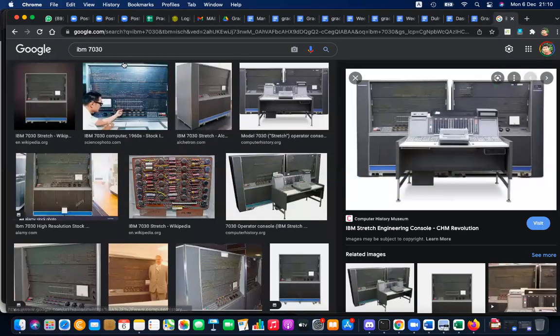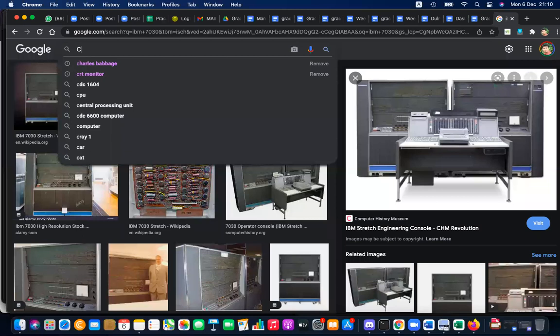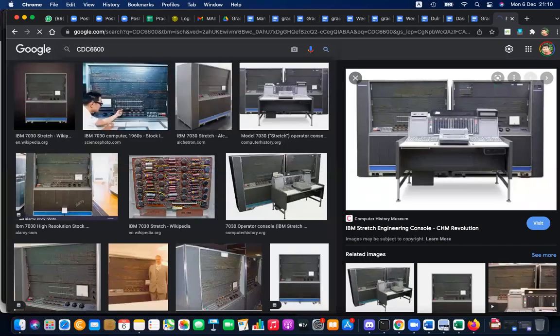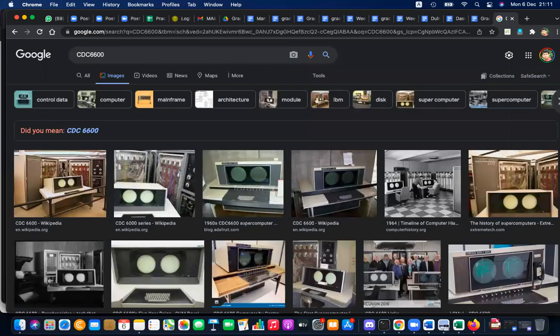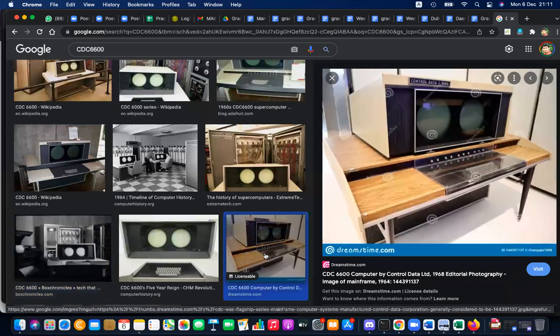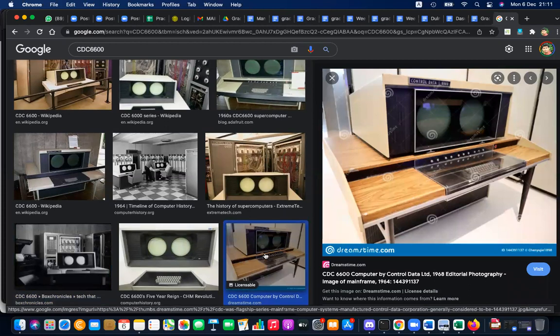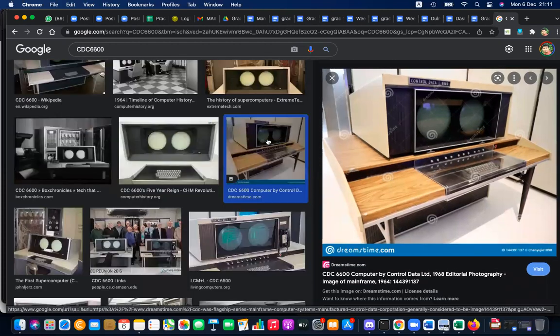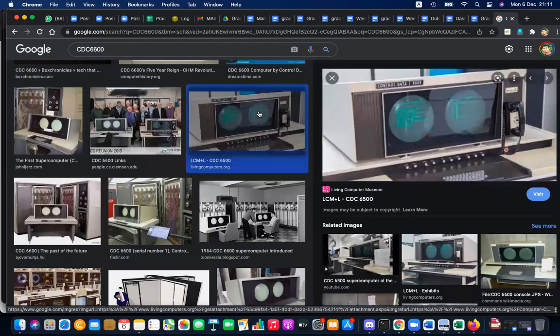Okay, this is the CDC 6600 computer, and there were different versions. Now you can see there is a monitor, a kind of display, right? It's like eyeballs, like an ultrasonic sensor, like a robot head. This is how it produces output.